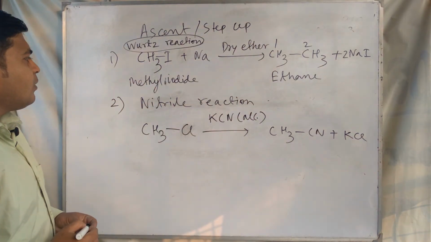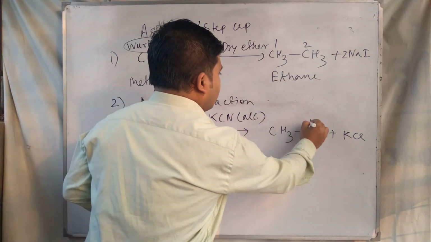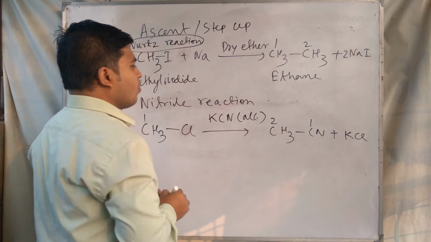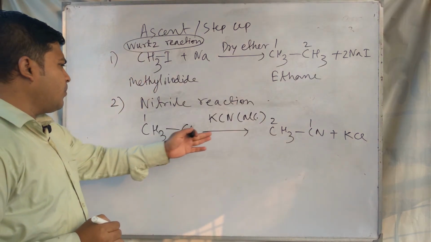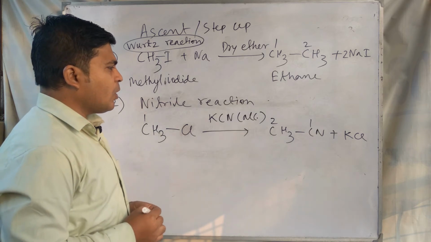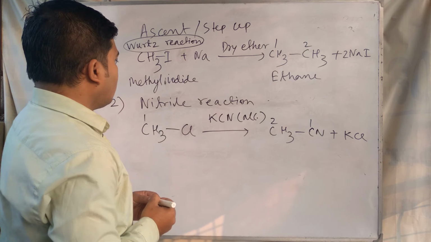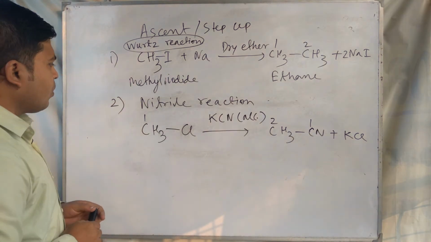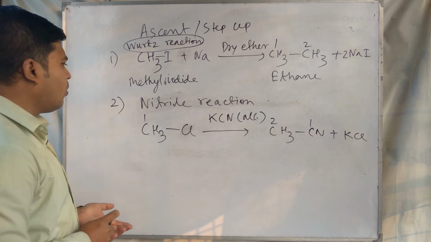Look at this reaction. This is called nitrile reaction. The number of carbon atoms increases in the product: 1 carbon is present in the initial reactant, and the product has 2 carbon atoms. So by this reaction we can also step up the number of carbon in organic compounds.